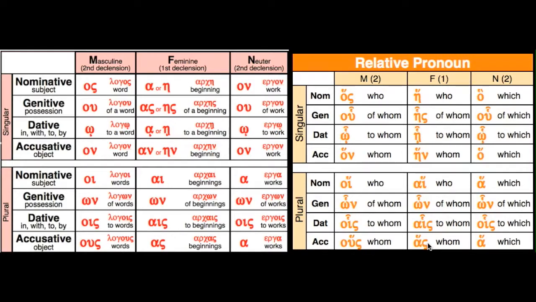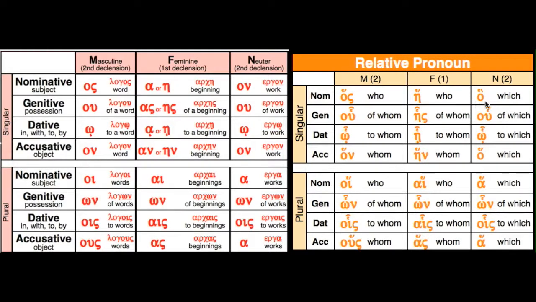So can you see, once you learn the 2-on-2 noun endings, and then you know the article, and once you know the article, then you know the third person pronouns, and once you know them, you know the relative pronouns. Do you see? It looks pretty overwhelming when you look at the master chart and you see all of these words, but when you understand the patterns by which they're being made, it's really not that difficult, is it?